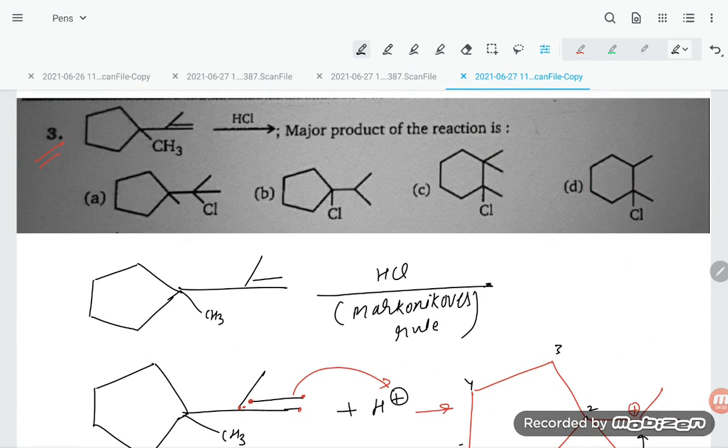Now, dear students, you see the options, which is the correct option. This is not correct, this is not correct, this is also not correct. The correct option is option number C, students.